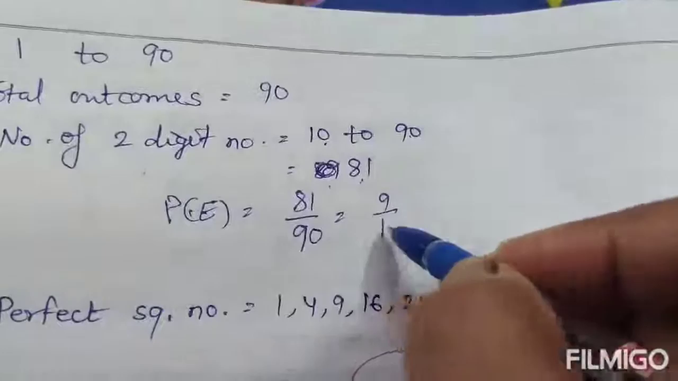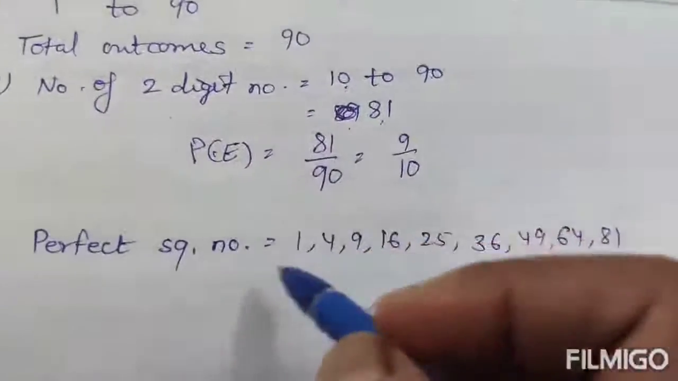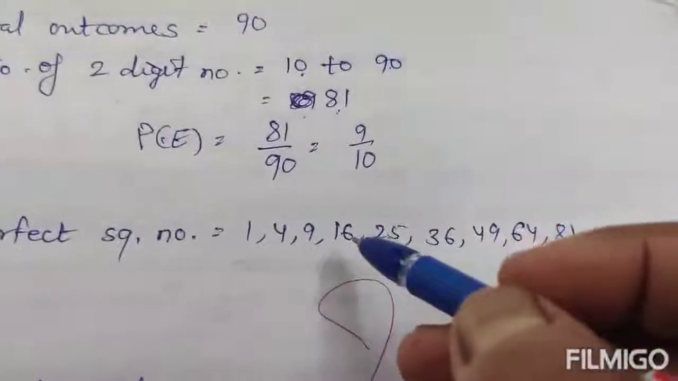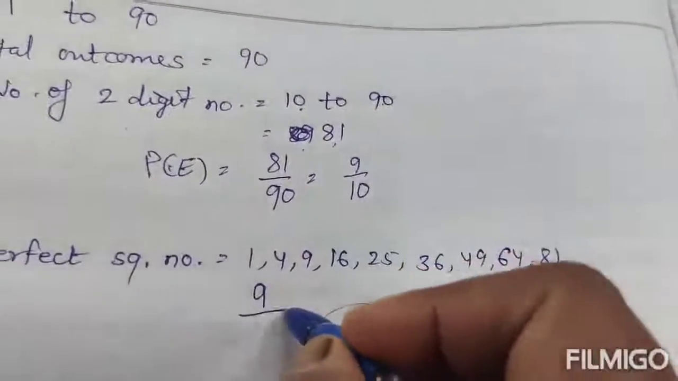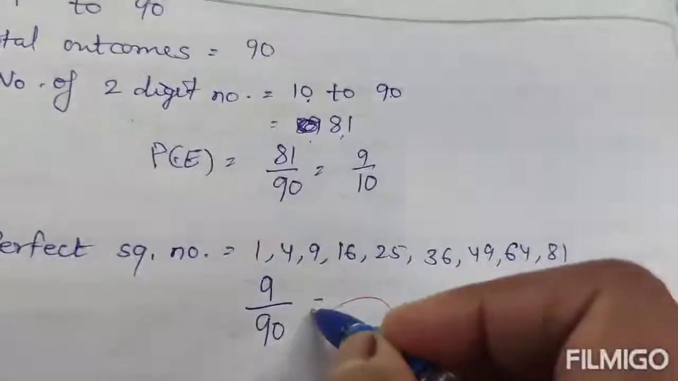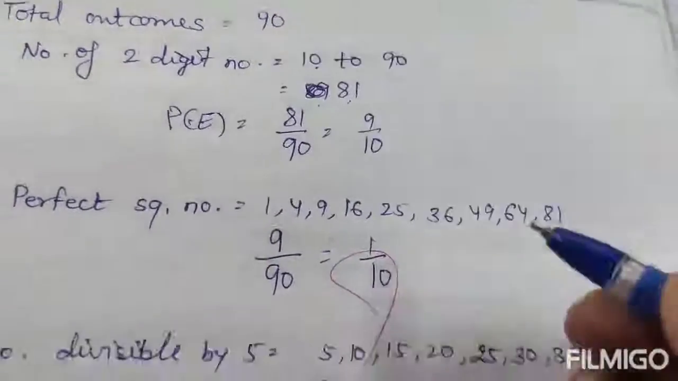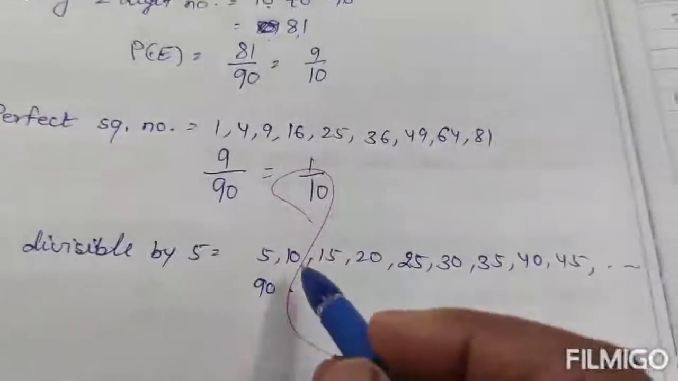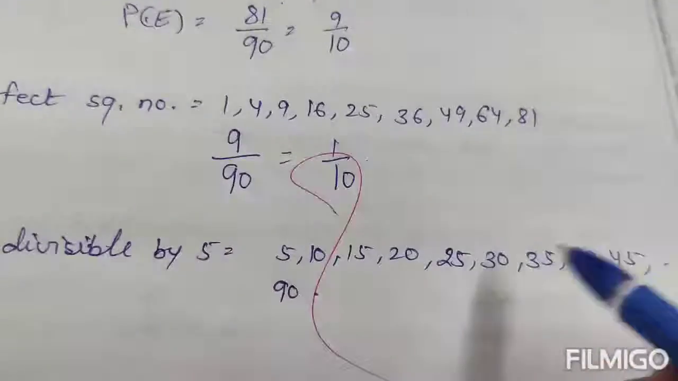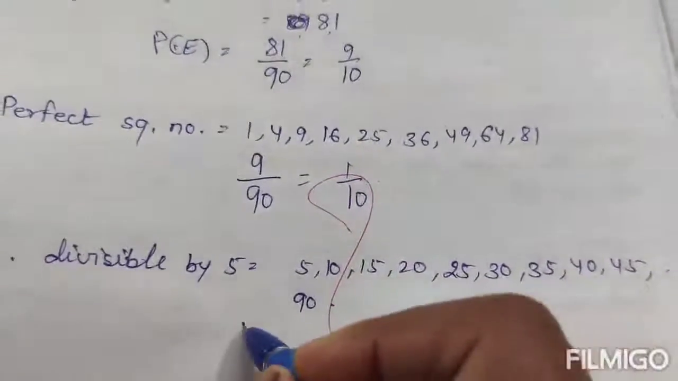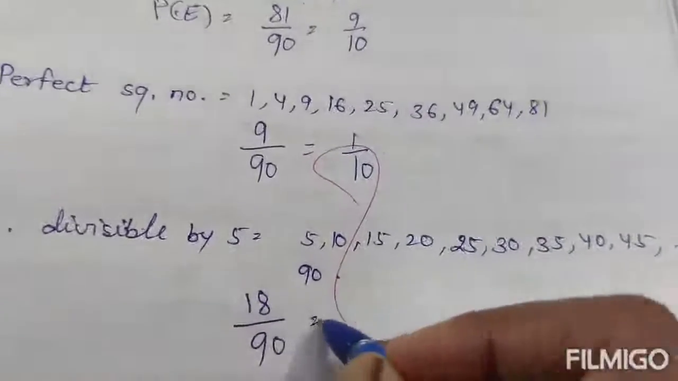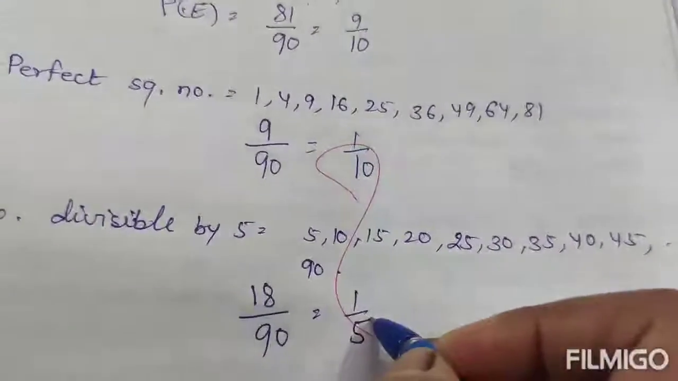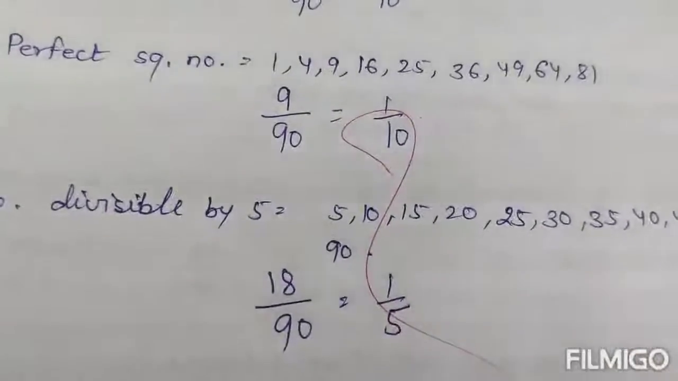9 by 10. Part 2, a perfect square number. How many perfect square numbers are there? 9. The favorable outcomes 9, total outcomes 90, so 1 by 10. And next, a number divisible by 5. It means 5, 10, 15, 20 up to 90. The total favorable outcomes are 18 and total 90, so 1 by 5. Okay, next question.